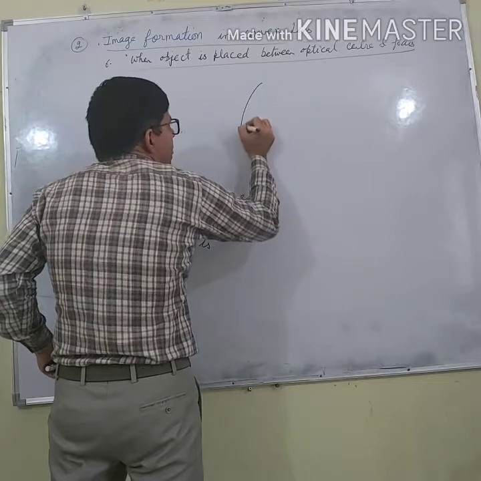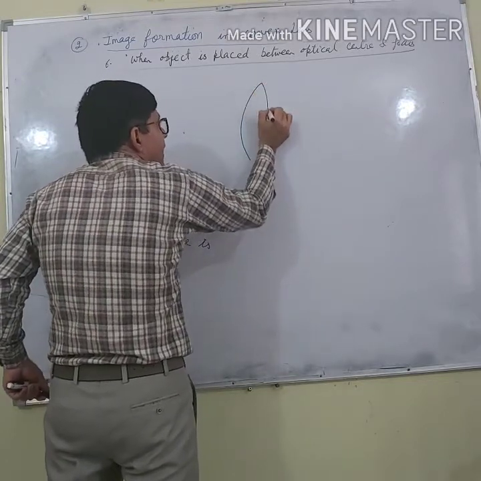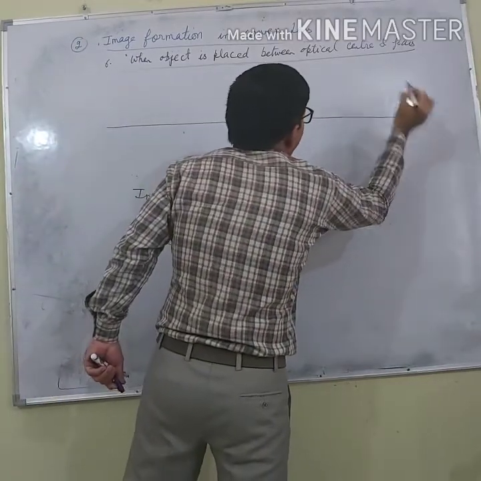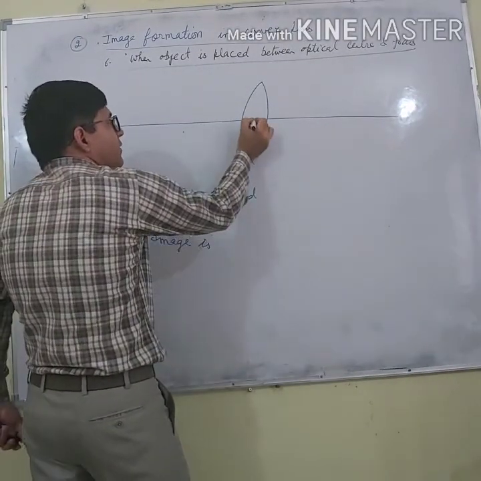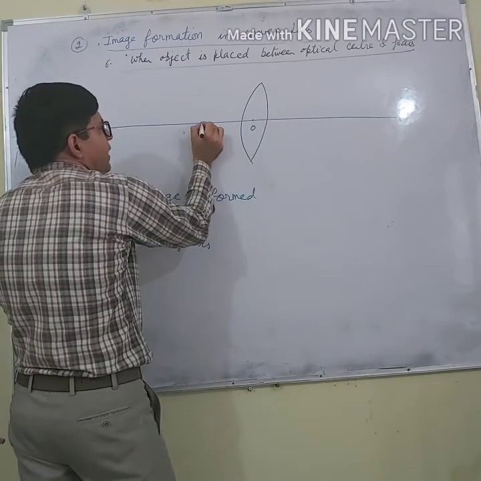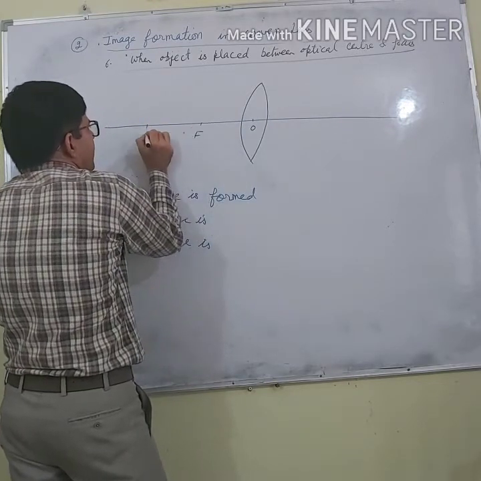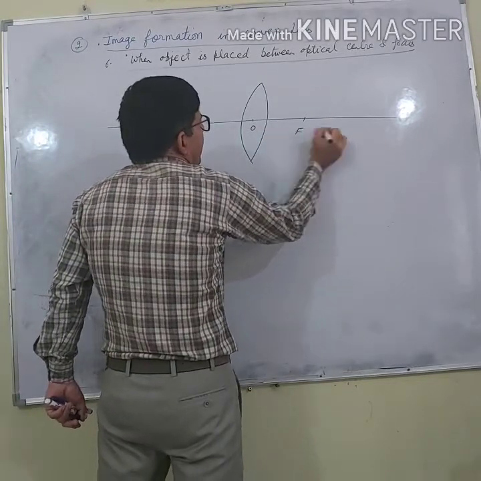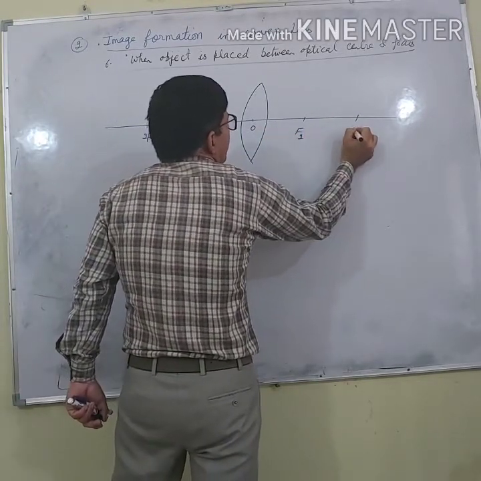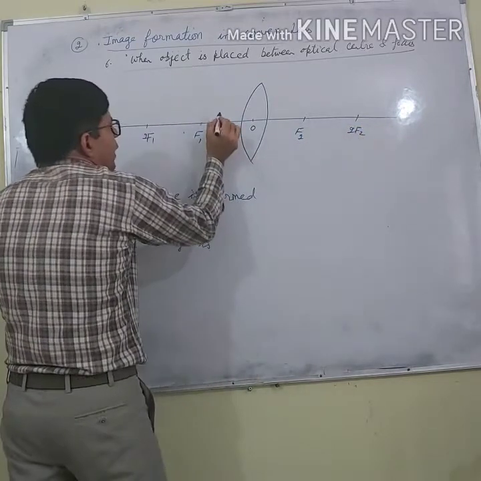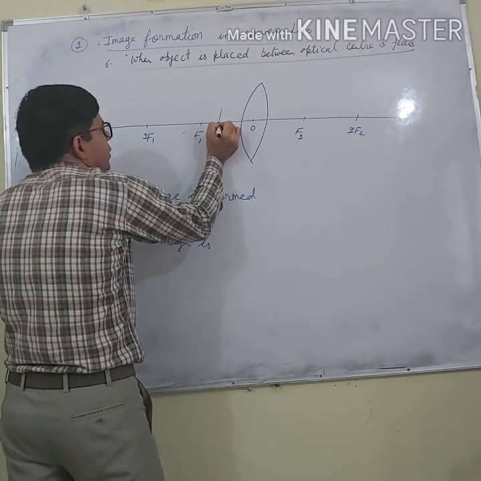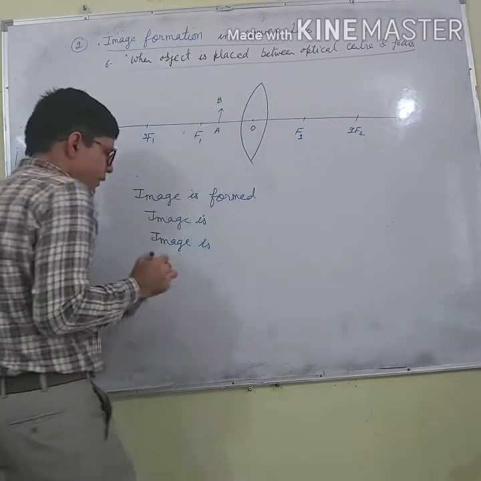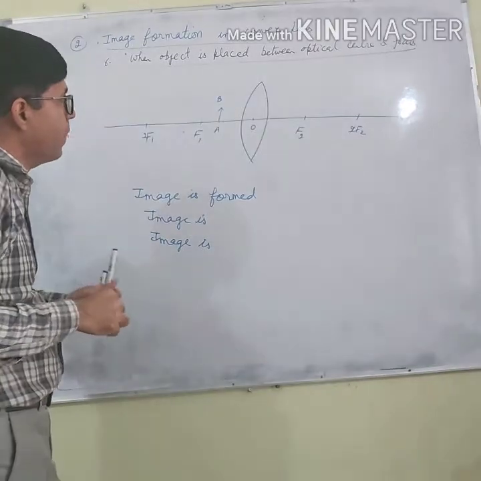Let us say this is a convex lens, and this is principal axis. This point is optical center, F and 2F, and here again F and 2F. So let me place the object here. Object is AB. Let me check where its image is formed.